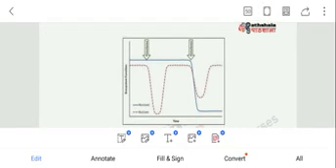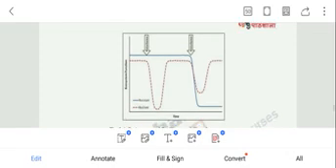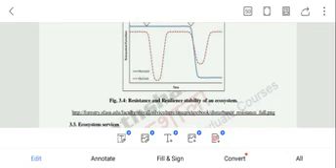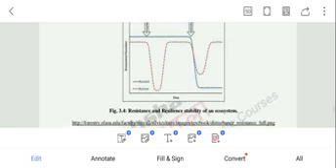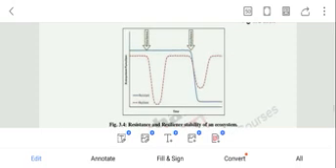Ecosystem function, resistance and resilience. Disturbance, resistance, resilience is also there. Time. Resistance and resilience stability of an ecosystem.